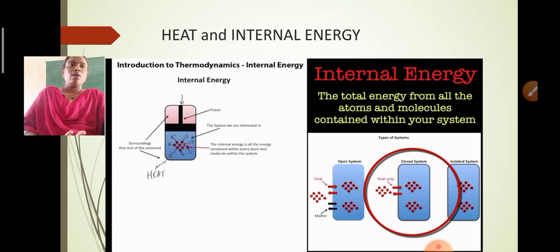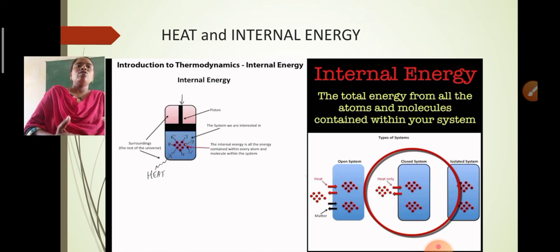The molecules are in constant motion. They move randomly and collide with the other ones, and the total kinetic energy of the molecules is called internal kinetic energy. This happens due to the collisions and the intermolecular forces of attraction between the molecules.